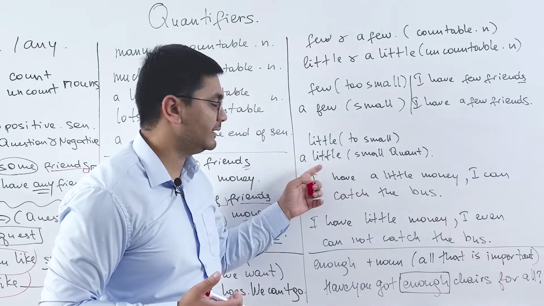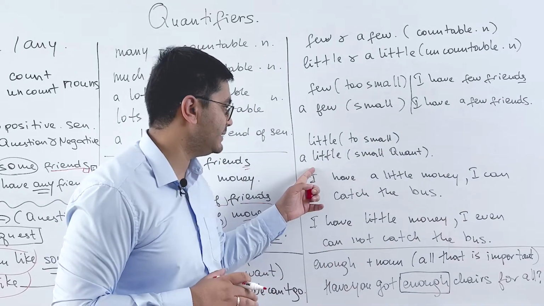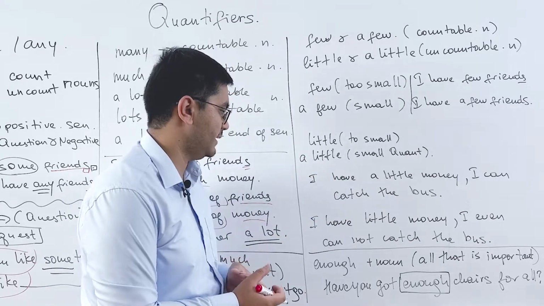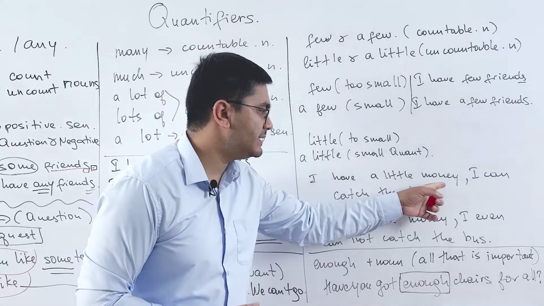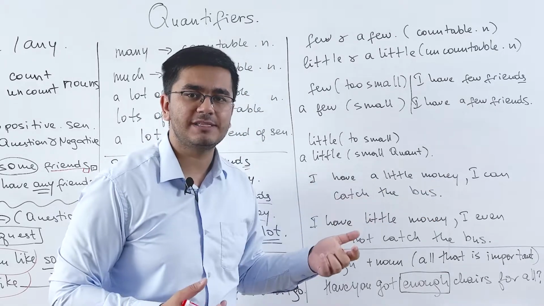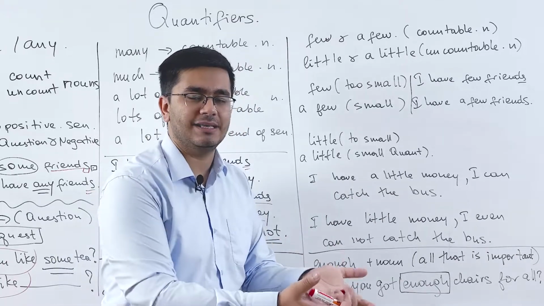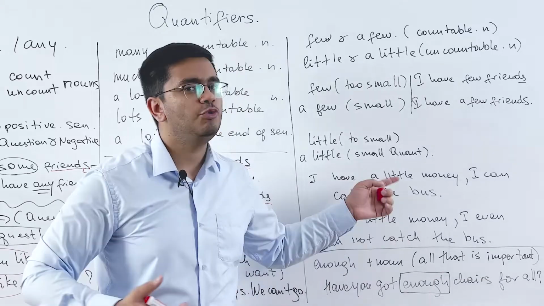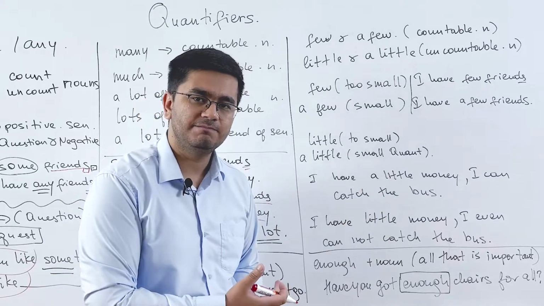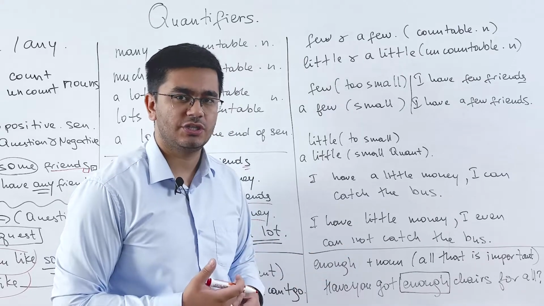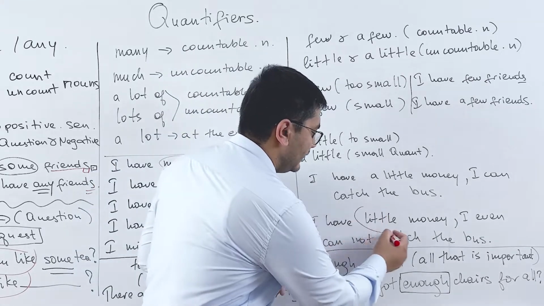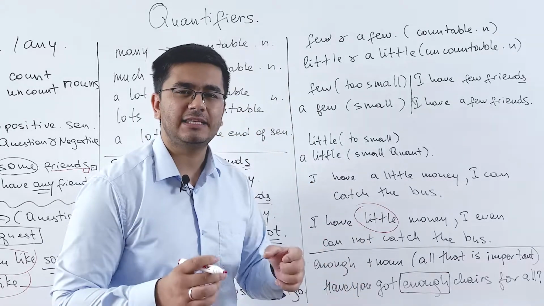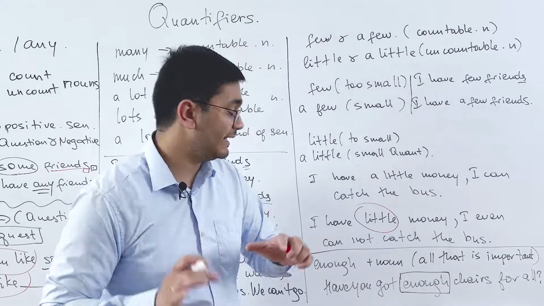And the same thing happens with little and a little. Little means too small and a little means a small quantity of something. For example, I have a little money, I can catch the bus, which means my money is enough for the bus because I have a little. But when I tell you I have little money, which means I can't. I have little money, that is why I can't catch the bus. And little makes the sentence negative in meaning. So with little we cannot put don't or not.